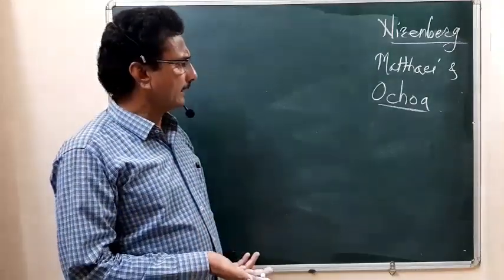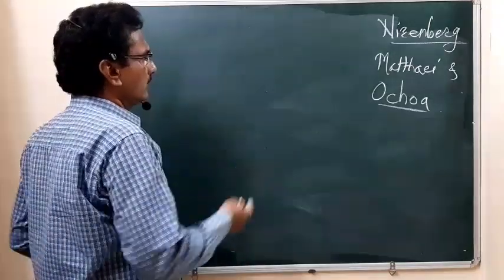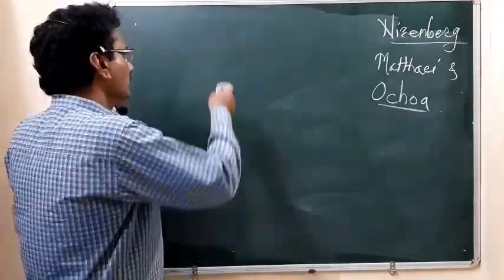So how can we write the 64 different genetic codes? You can prepare a table.